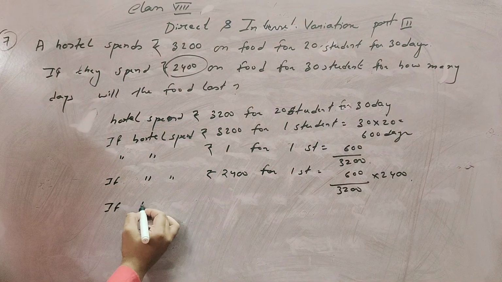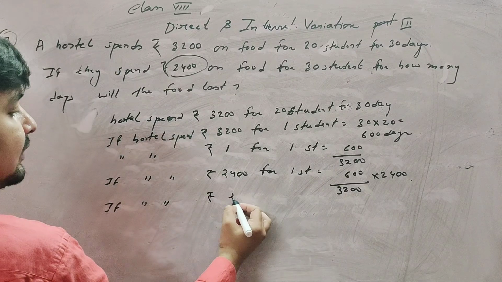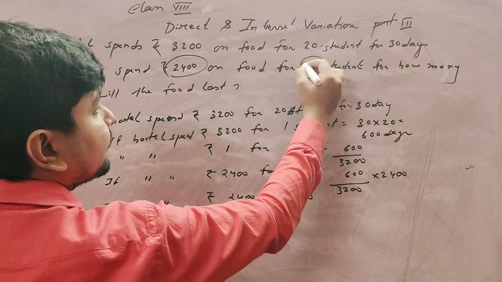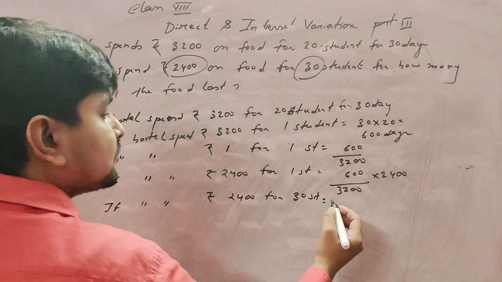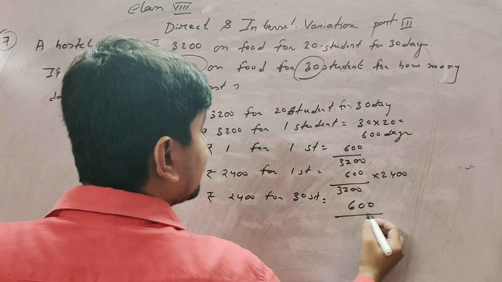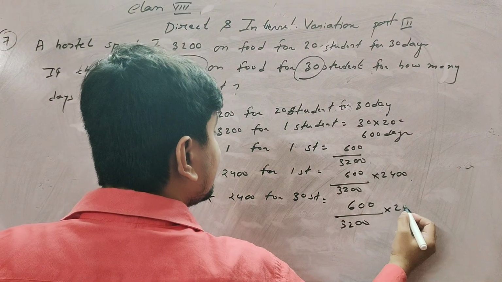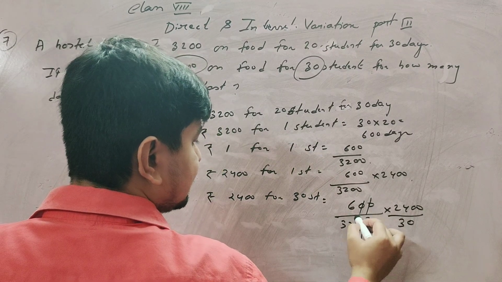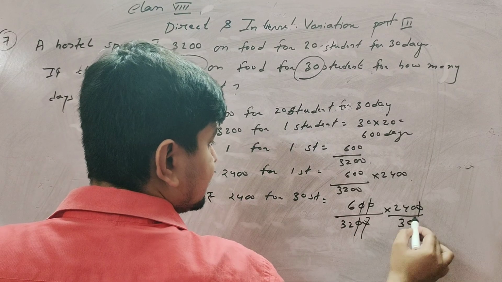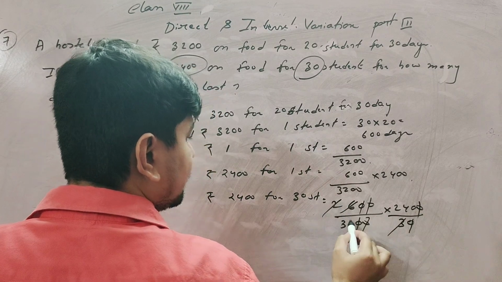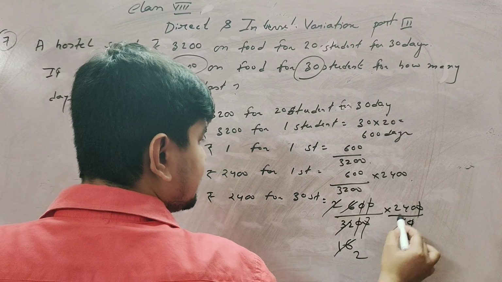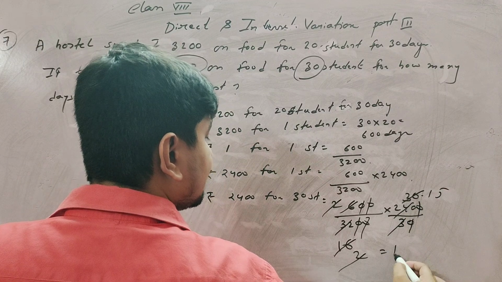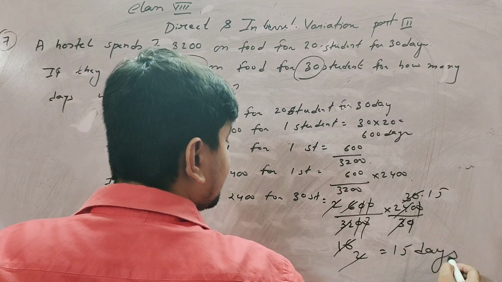If the hostel spends rupees 2,400 for 30 students, that is 600 by 3,200 into 2,400 by 30. This zero cancels, this one cancels. 3 2s are 6, 8 2s are 16, 8 3s are 24, 15. So the food will last for 15 days.